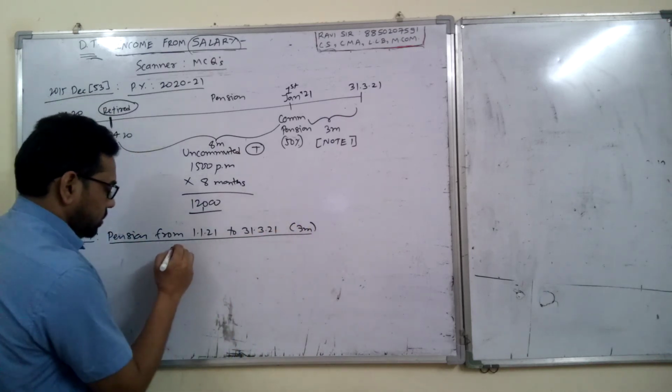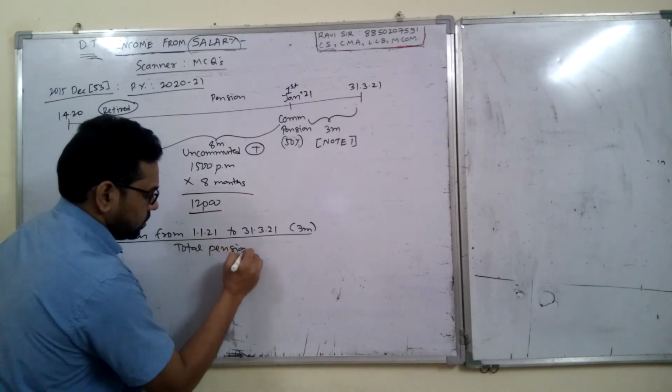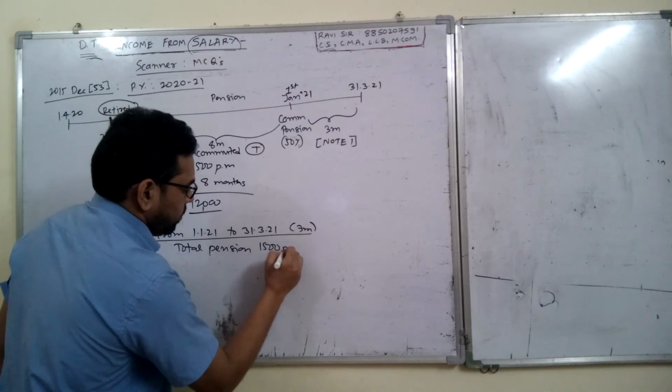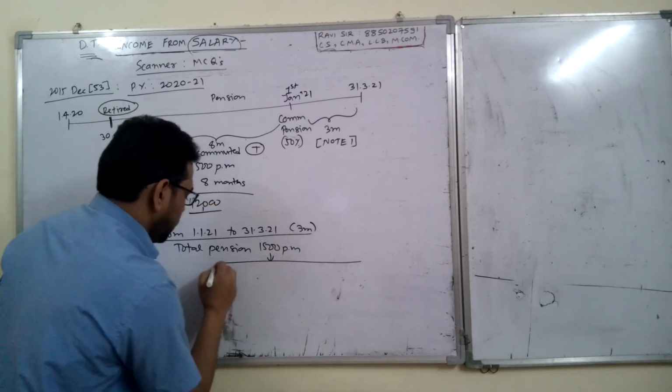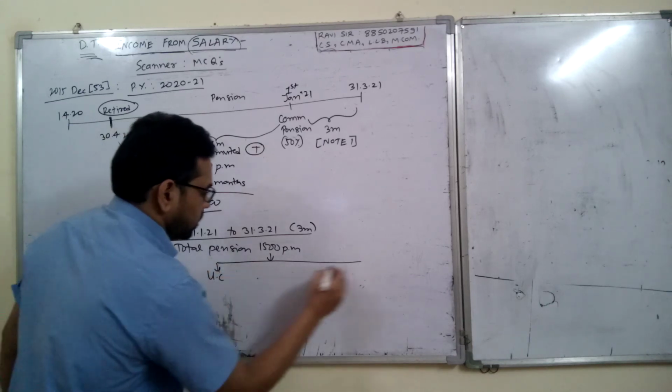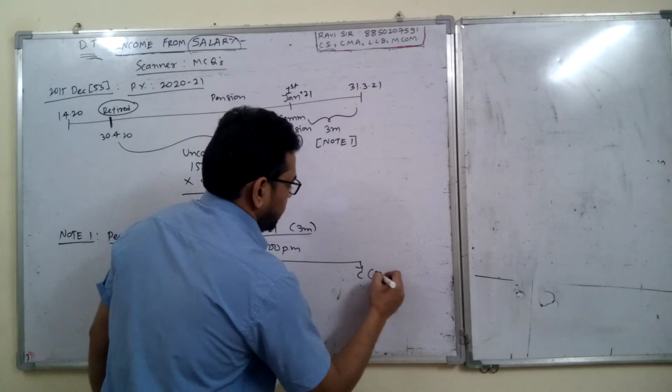Now what happens in these 3 months? Total pension was 1500 per month before this, and this is divided into 2 parts: uncommuted and commuted. How much is commuted? 50%.